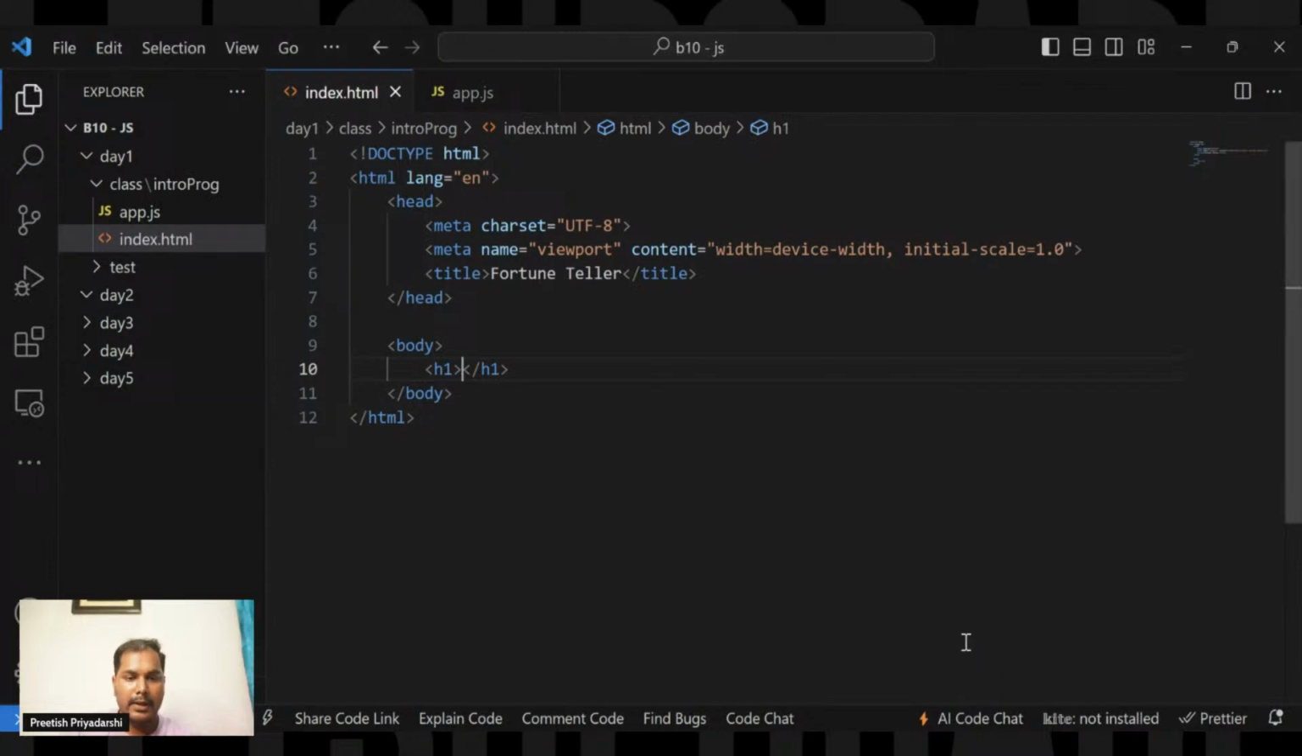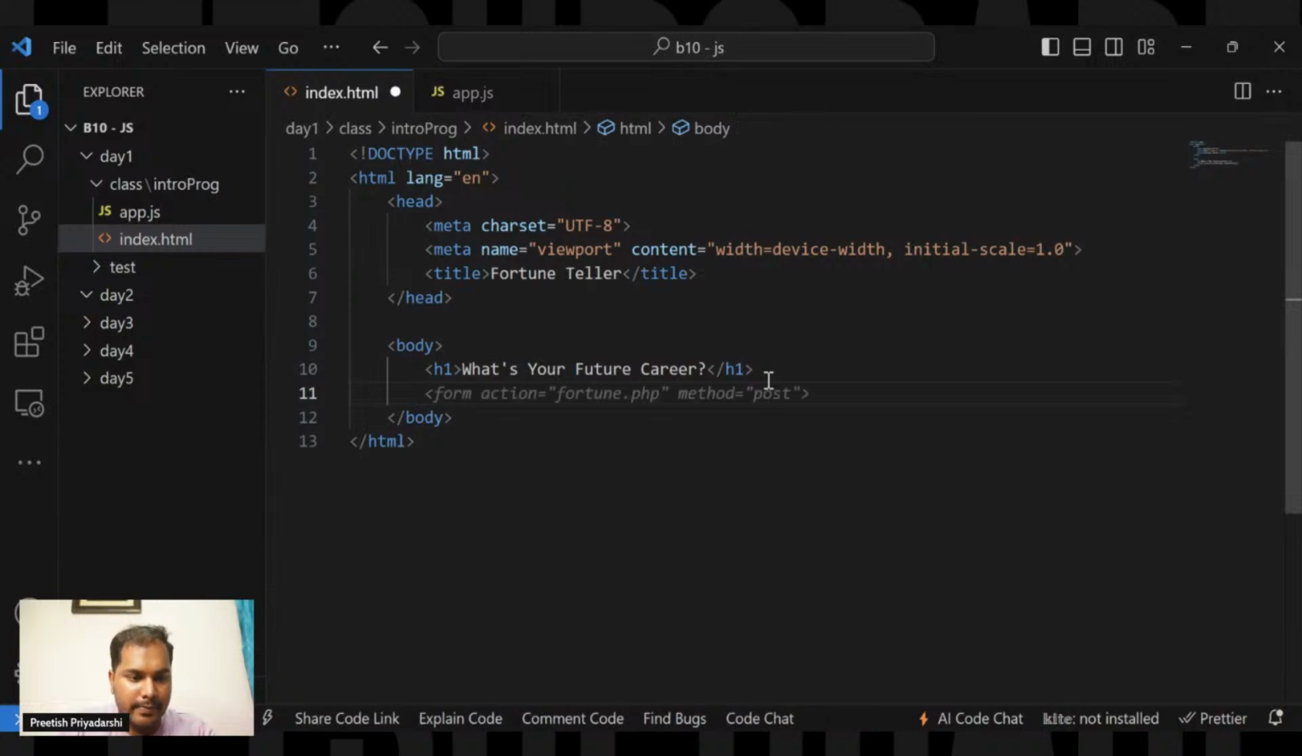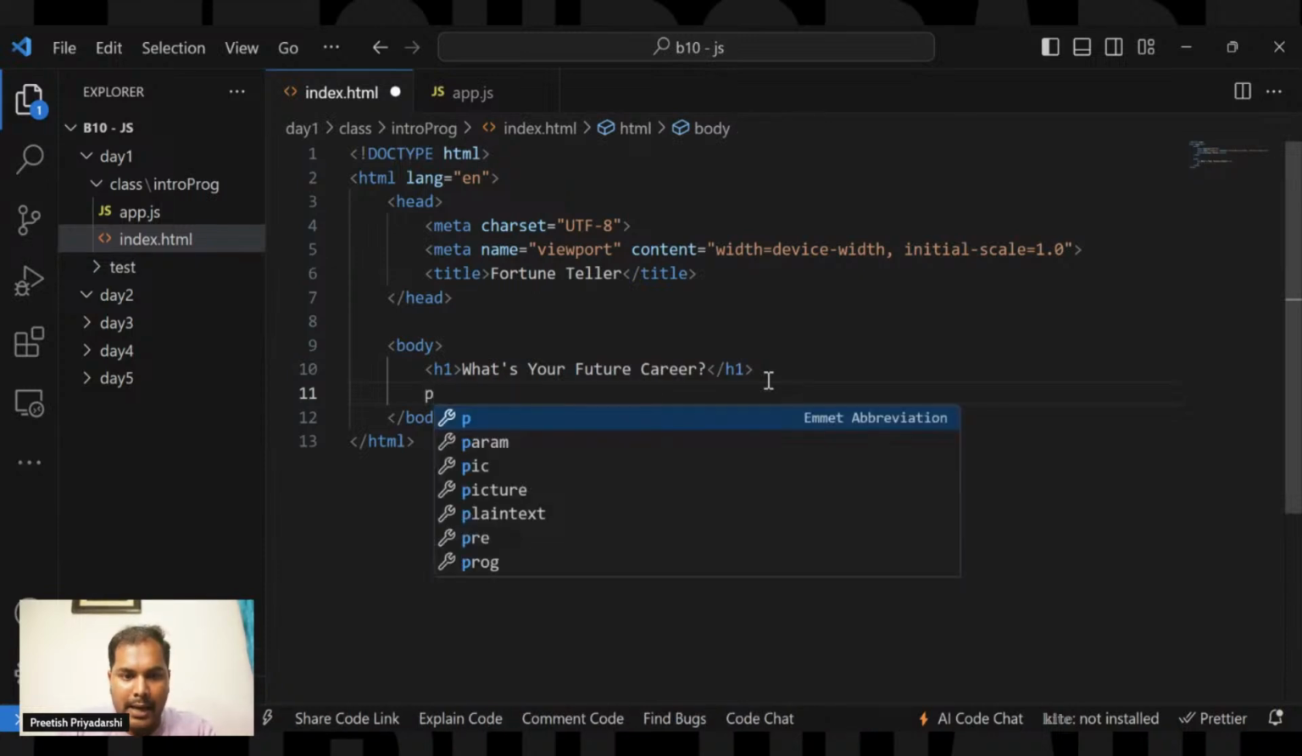Okay, all right. So let's build this Fortune Teller. Let's complete it. So in the heading, let's write words. This h1 tag is for the heading, which will be displayed in the browser. What's your future? Sorry, career. Okay, and then we'll add a paragraph which will start with the p tag.